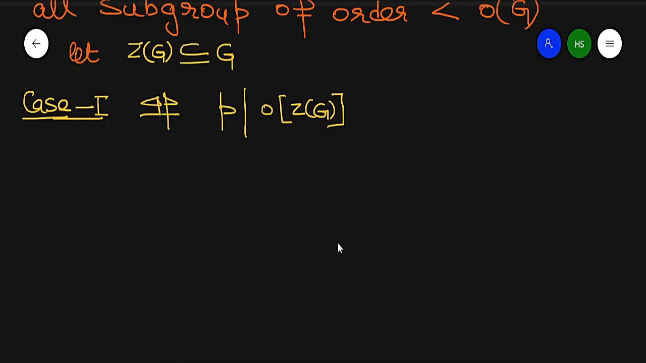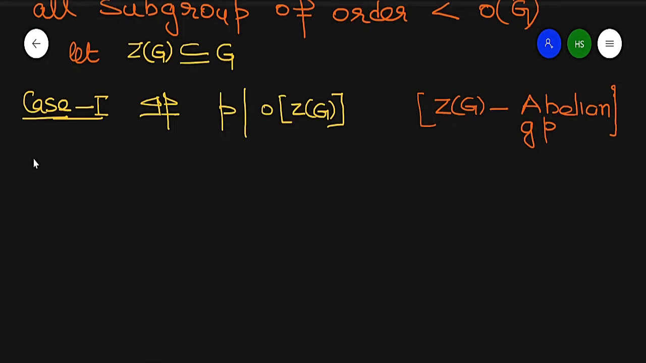Now what is the center of G? The center of G is an abelian subgroup, because its elements commute with every element of G. So it is an abelian group. If it is an abelian group, then the Cauchy theorem of finite abelian groups can be applied.